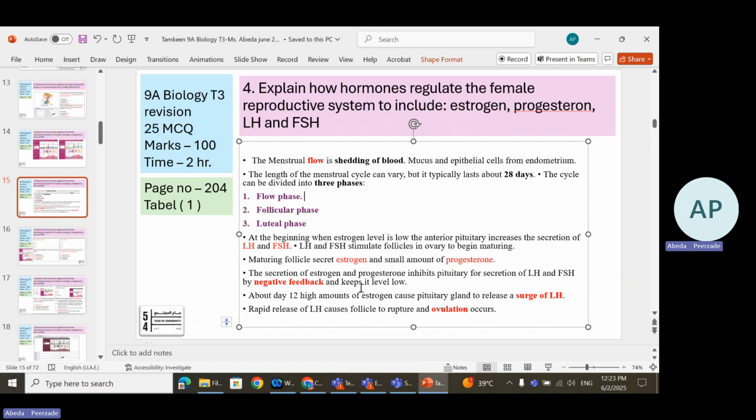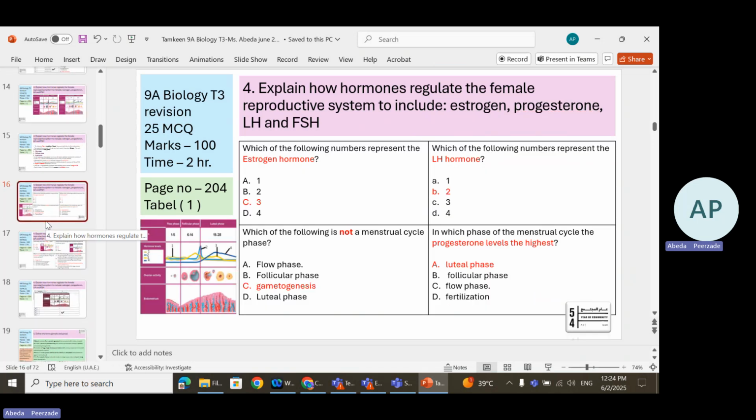By negative feedback mechanism, about day 12, high amounts of estrogen cause the pituitary gland to release a surge of LH. Surge means increase. Rapid release of LH causes the follicle to rupture. Rupture means to break, and ovulation occurs.